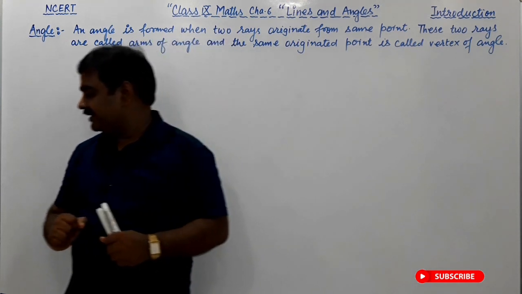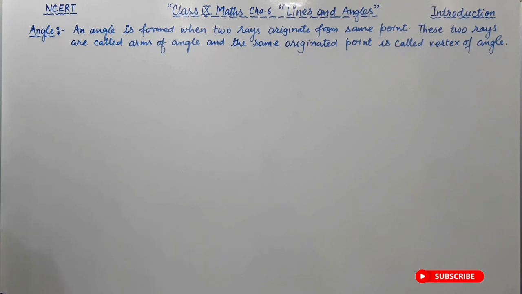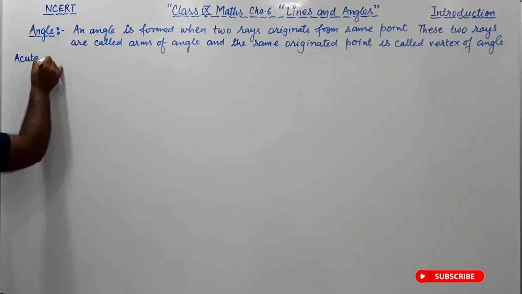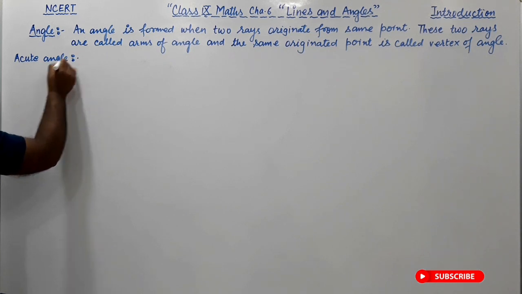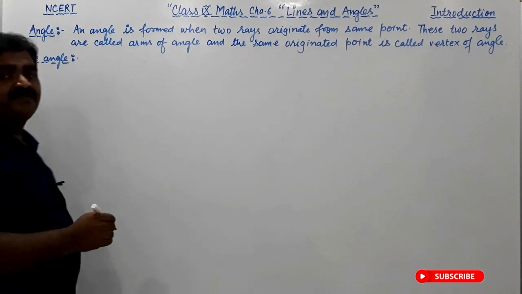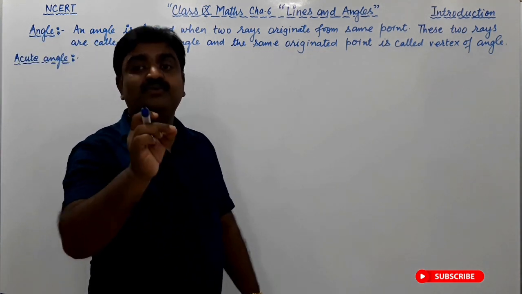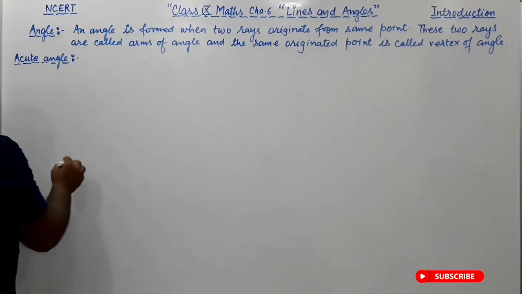In the types of angle, first we have read the acute angle. So what is an acute angle? An angle measured between 0 to 90 degrees is called an acute angle, right?